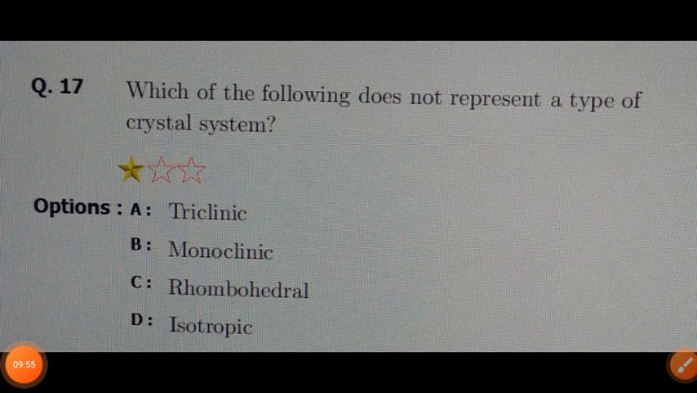Then take some questions for homework. Which of the following does not represent a type of crystal system? Options: A triclinic, B monoclinic, C rhombohedral, and D isotropic. Take this question for homework.